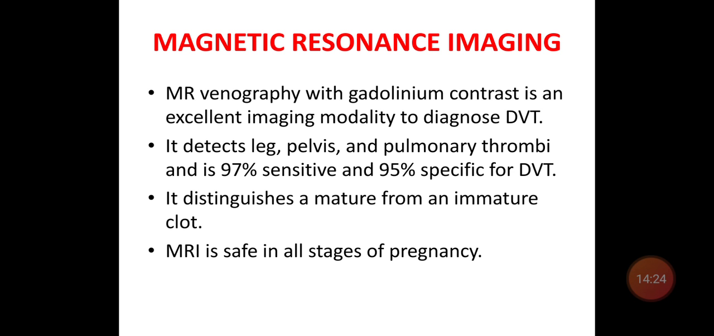Magnetic resonance imaging, otherwise MR venography with gadolinium contrast, is an excellent imaging modality to diagnose a DVT. It can detect leg, pelvic and pulmonary thrombi, and is 97% sensitive and 90% specific for DVT. It also distinguishes mature from immature clot. This MRI is safe in all stages of pregnancy.